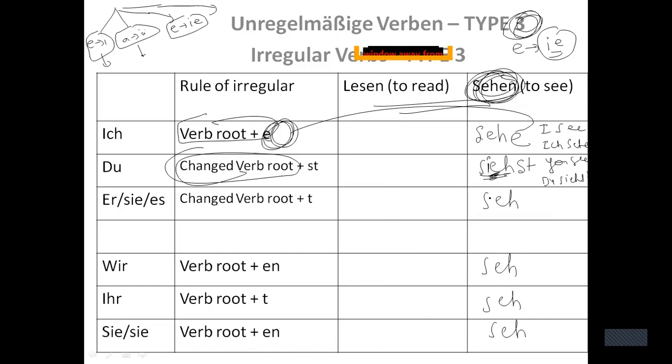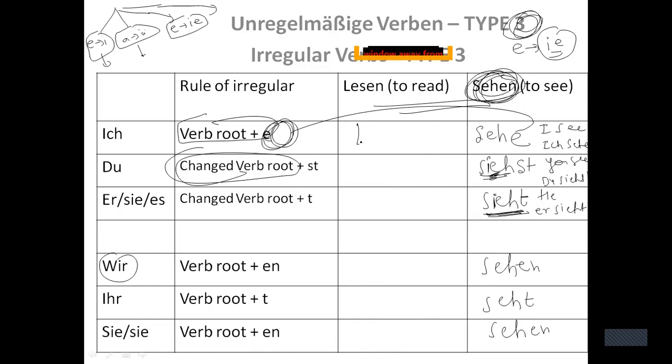Here also change verb root. E shall change into IE plus an ending. So he, she, it: sieht, er sieht, es sieht, sie sieht, he sees, she sees, it sees. Here also wir sehen, ihr seht and sie sehen, right? We see, you all see, and they see.